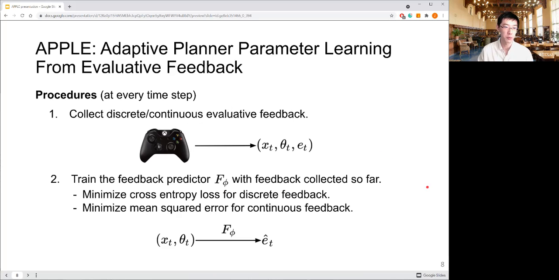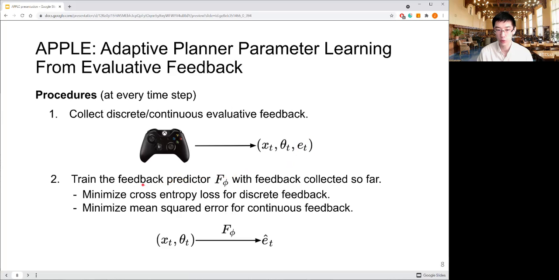So how does AppleE work? At every time step, when the human observes the robot's observation and action, they will provide corresponding feedback, and the feedback can be discrete, like good job, bad job, or a continuous scalar. After that, we will collect the human observation, the parameter it has used, and the corresponding human feedback.